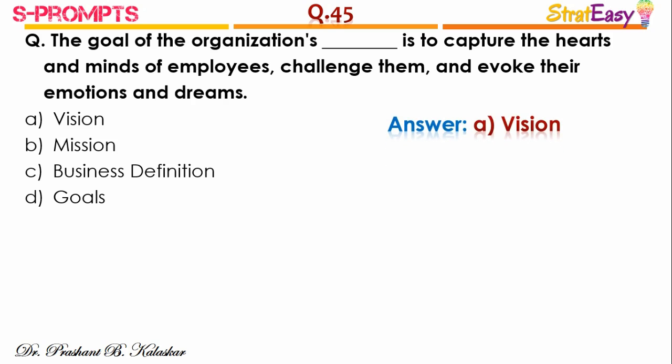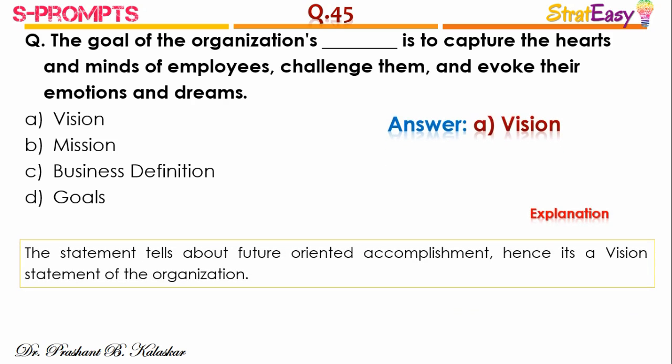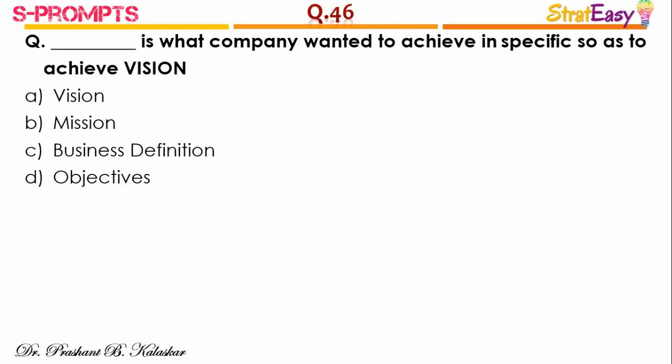And the right answer is option A, vision. The statement tells about future-oriented accomplishment. Hence, it is a vision statement of the organization. Question number 46. Dash is what company wanted to achieve in specific so as to achieve its vision.